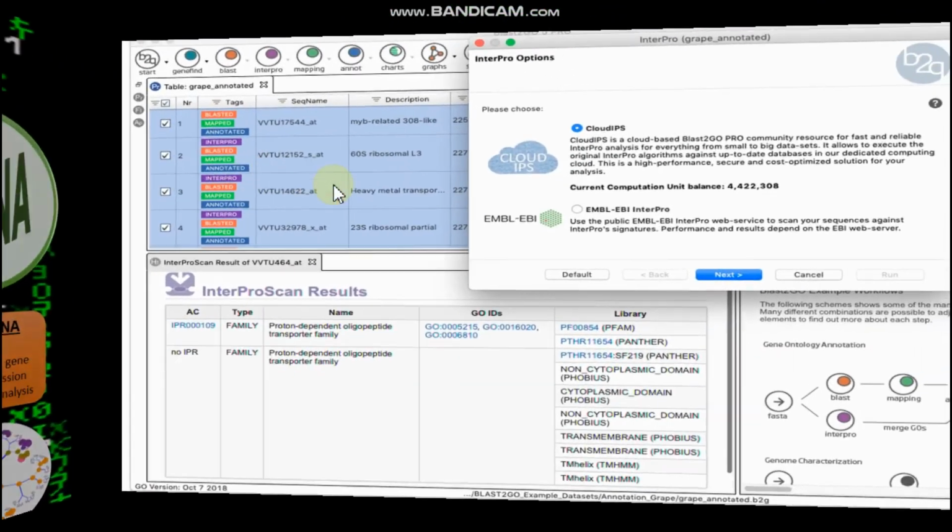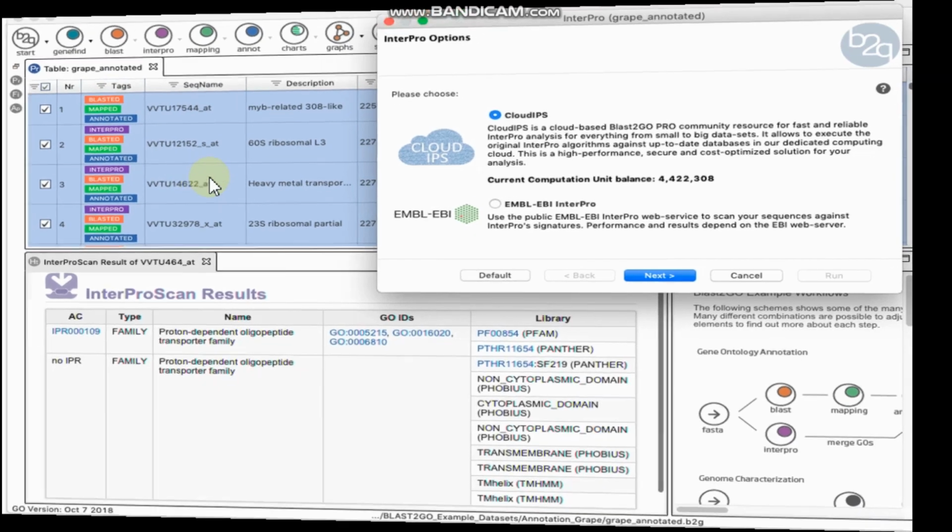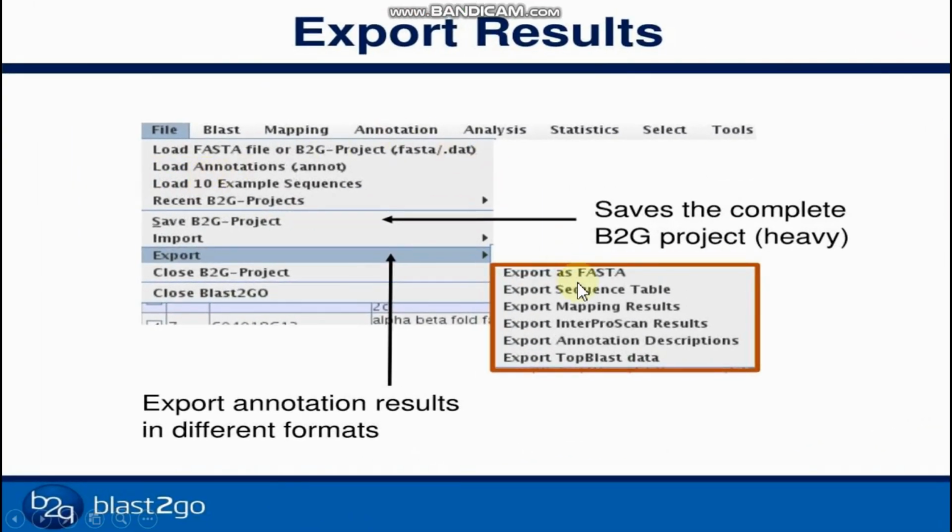As you can see here, all our queries are being mapped, annotated, blasted, and InterPro scanned. You can export results as you like: as FASTA sequence, InterPro scan result, mapping result, or annotation description result.